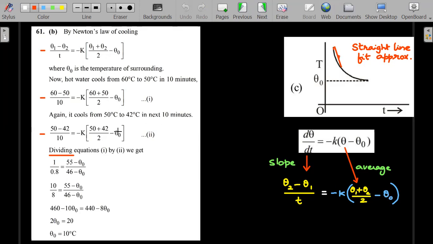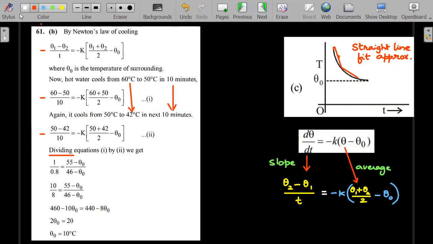So he has given it for two parts, 60 to 50 and 50 to 42. Never take directly from 60 to 42. Don't take this one and use 20 minutes. Don't do this. If you do that, the error will be higher. Can you see the way I have written in the diagram on the right side top? If you directly go, you're farther away from the graph. So a straight line fit is a better fit once you divide the observation period into much smaller periods.